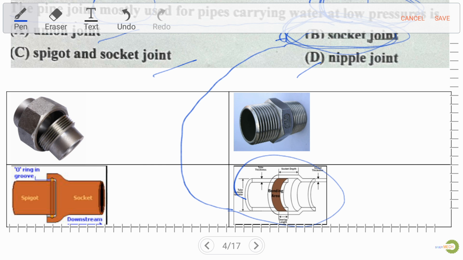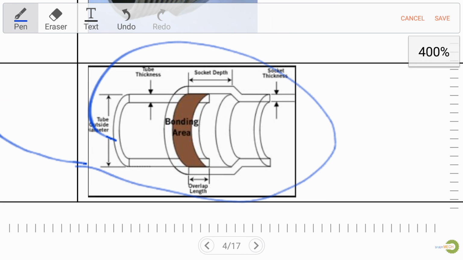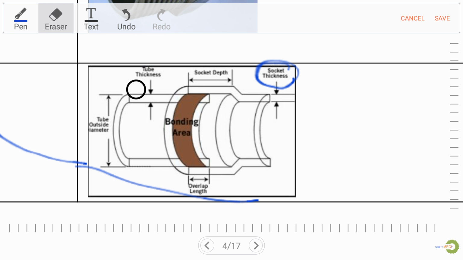Let me zoom in on this figure. We have tube thickness, socket thickness, socket depth, overlap length, and tube outside diameter.